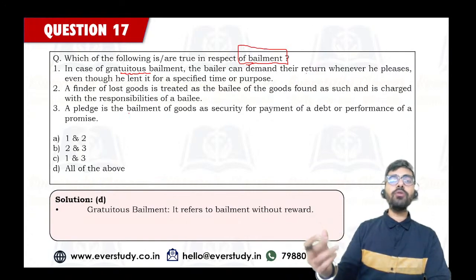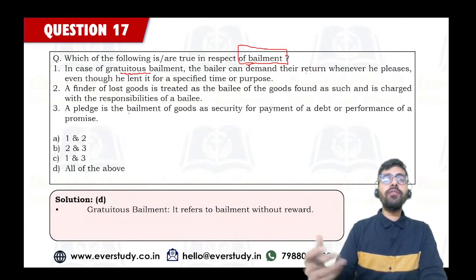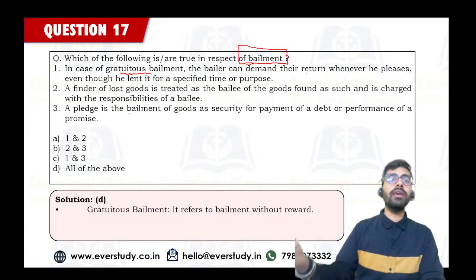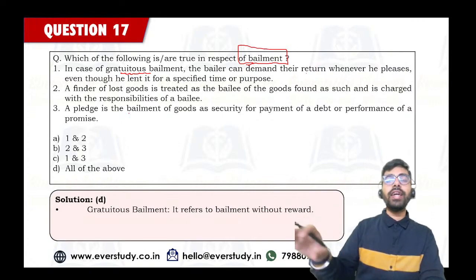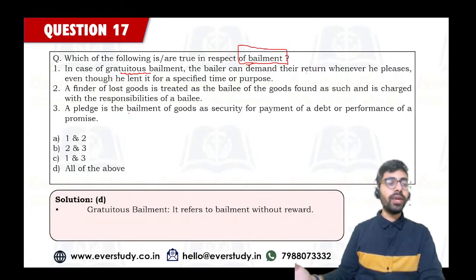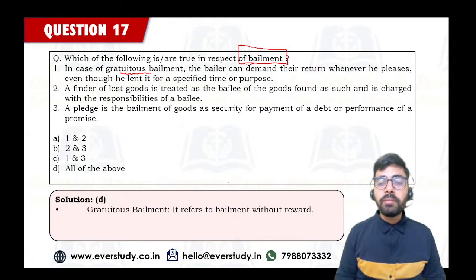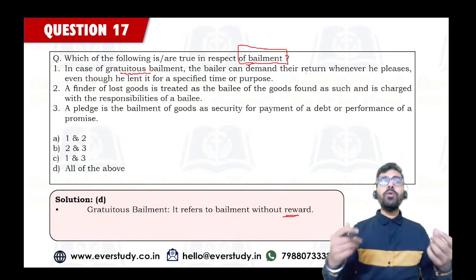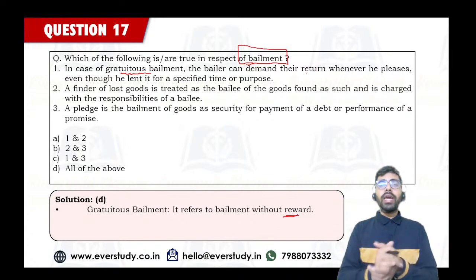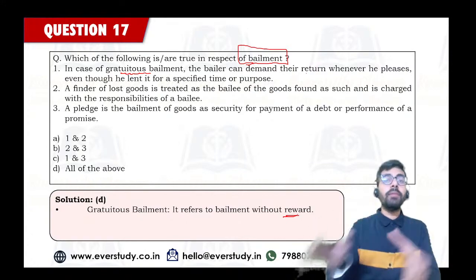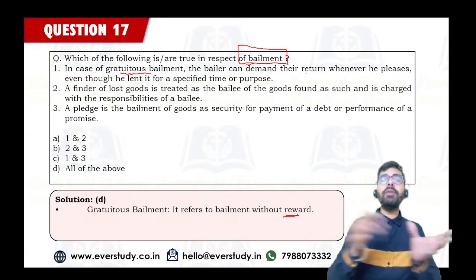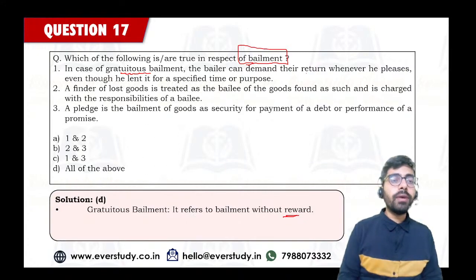So your friend comes to you and asks, give me your bike for a few days. I have to go there, I have to meet my girlfriend or something like that. So that is going to be a gratuitous bailment. You are not going to charge your friend some money to lend your bike, unless you do not like that friend, or you do not want to give your bike to him. So gratuitous bailment is a bailment without reward. At any point of time, you can ask your friend to return your bike. If suppose you enter into an emergency situation and you want your bike, you can ask your friend, I need my bike now, and you can demand it back anytime. So option number 1, it is correct.